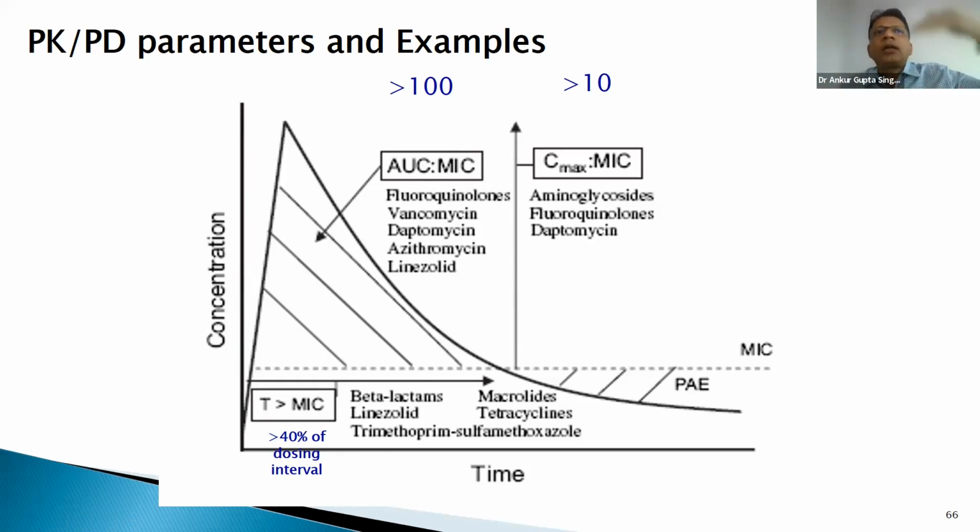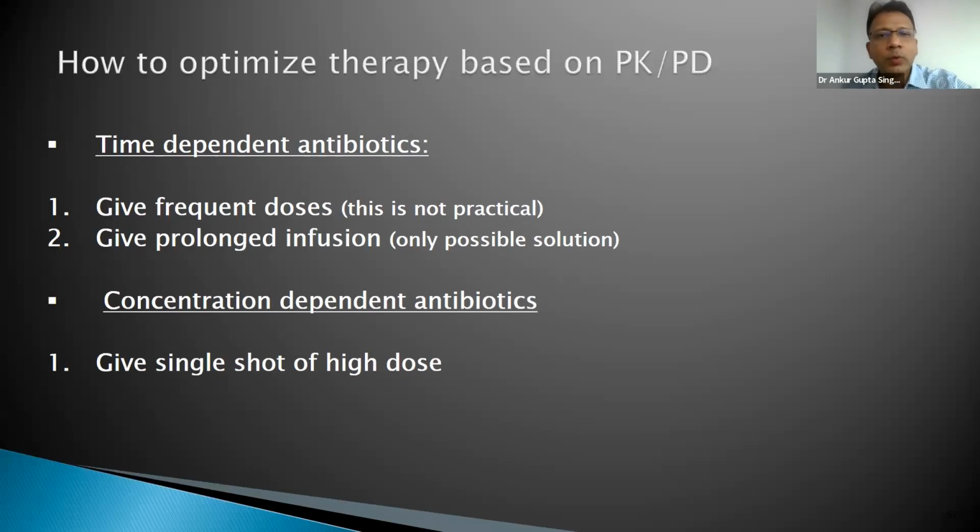They do not start regrowing for a considerable period. And when they start regrowing, it is time for the next dose. That is how concentration-dependent antibiotics work, and the time-dependent. Remember this one slide. For time-dependent, give prolonged infusion. For concentration-dependent, maybe a single shot or maybe a maximum of 2 shots in high dose.